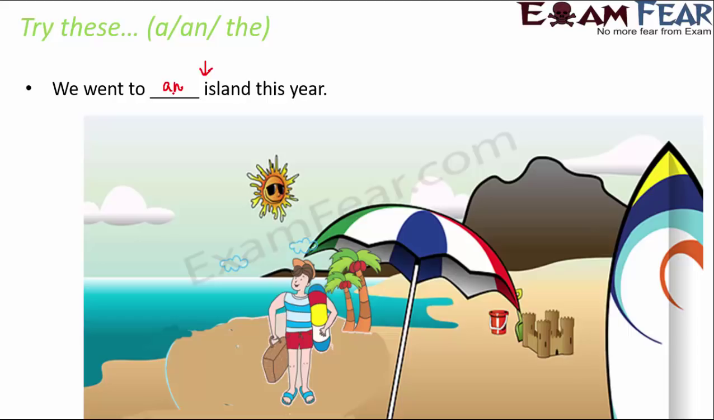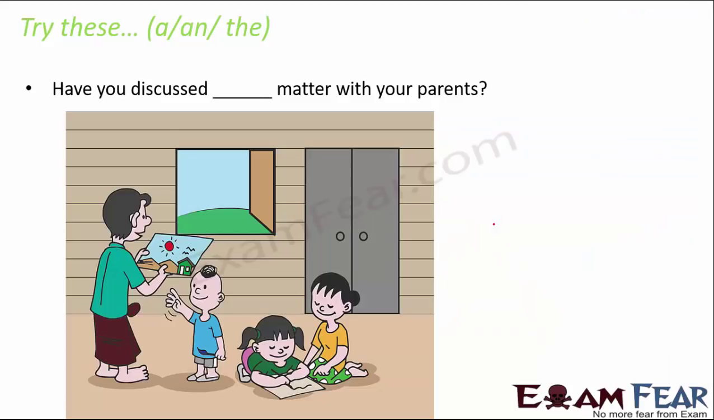If you want to tell that we went to a particular island this year, then you can say we went to the island this year. But if you are trying to say that we went to just any island this year, then you would say we went to an island this year. So now in this case, the moment we are asking the child, have you discussed dash matter with your parents, that means we are talking about a specific matter. We are talking about a specific subject that the child had to discuss with his parents. So therefore we will use the. Have you discussed the matter with your parents?